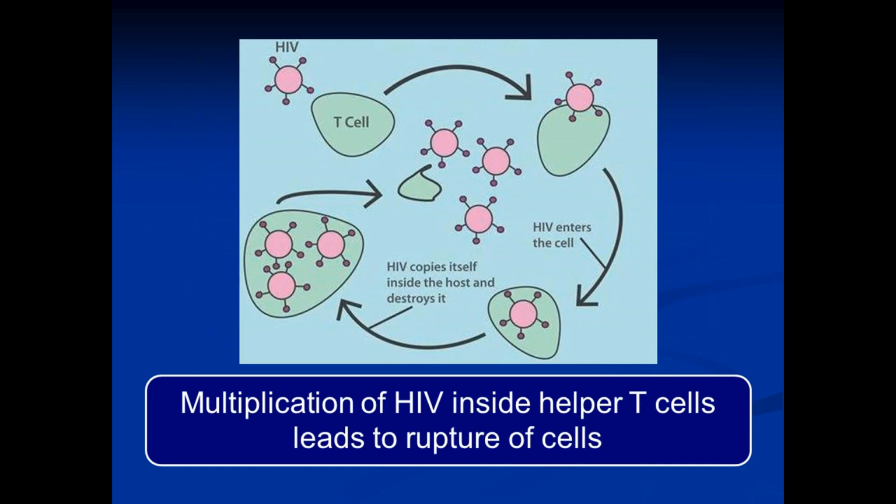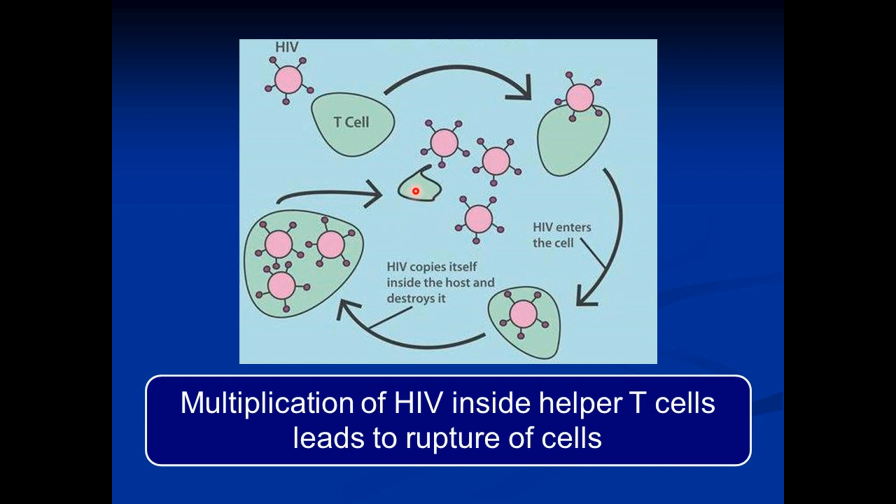Now, when the virus multiplies inside the infected T cell, now we have this HIV here. This is a T cell. The virus has infected the T cell, and now this is a new virus formed in the infected T cell. Multiple virus particles are formed in the infected helper T cell, and when the number of the virus particles becomes very large, the cell ruptures.